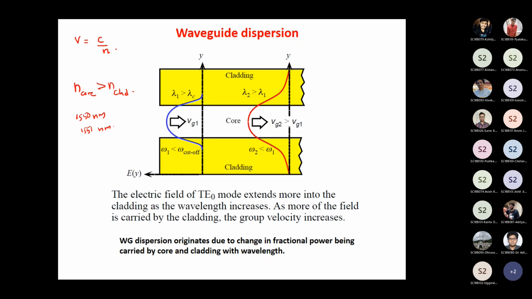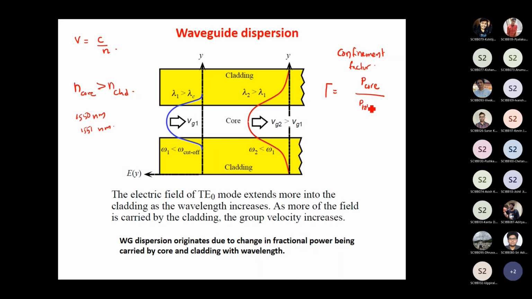We have studied a factor called the optical confinement factor or the mode confinement factor. The confinement factor, denoted by gamma, is given by the power inside the core divided by the total power, where the total power is the core and the cladding power.